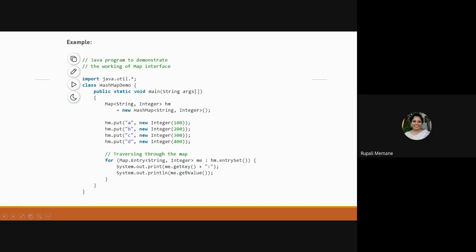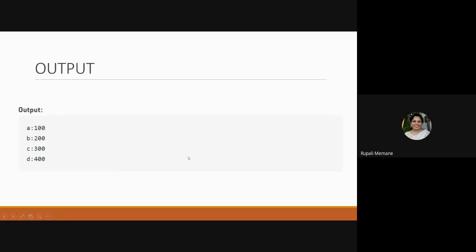Clear with this? So ME.getKey first prints A, and then I print the associated value 100. Again, are there any elements in the set? Yes. The second key is B, 200, the third key is C, 300, and D, 400. So this is going to be the output.